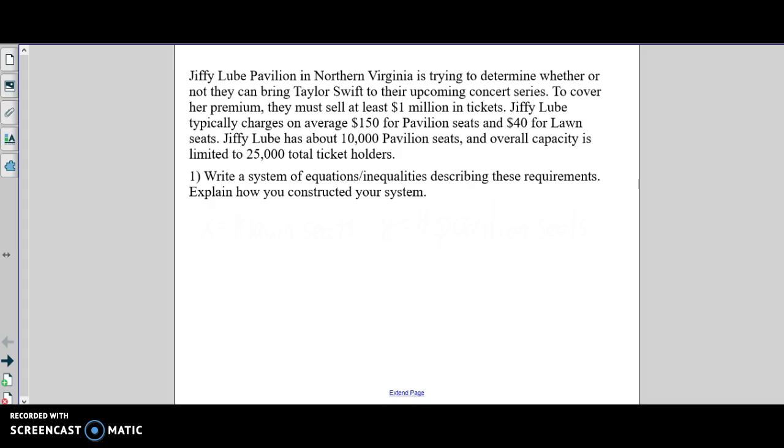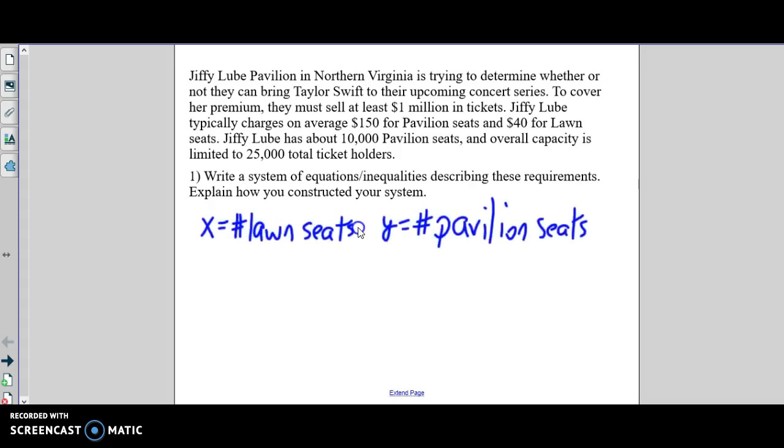So first thing I would do is come up with what the variables are in this problem. In this problem we're dealing with both pavilion seats and lawn seats. So I would call X the number of lawn seats and Y the number of pavilion seats. You could use different letters, you could swap them, it doesn't matter, that's your choice. I'm just doing this for my setup so I can create my system of inequalities.